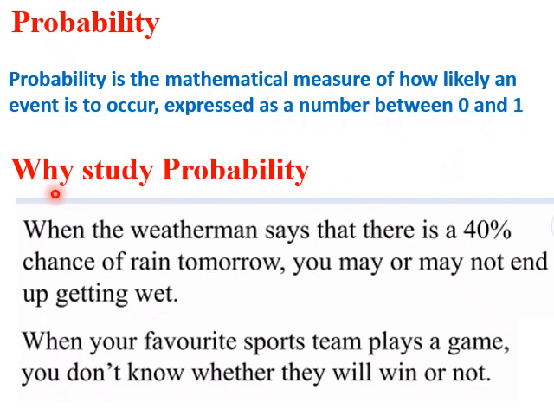You may be wondering why we need to study probability. For example, if the weatherman says there is a 40% chance of rain tomorrow, you may or may not end up getting wet. Whether you need to take an umbrella with you or not, this probability number can decide. Or for example, when your favorite sports team plays a game, you don't know whether they will win or not, or you would like to know what the probability of winning the game is.